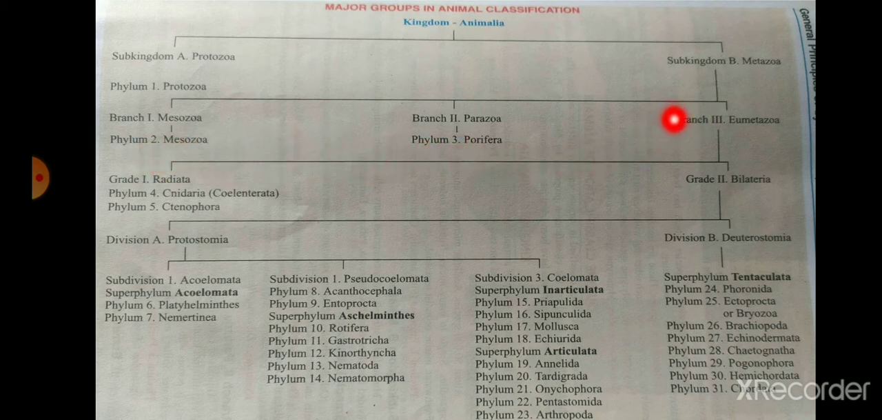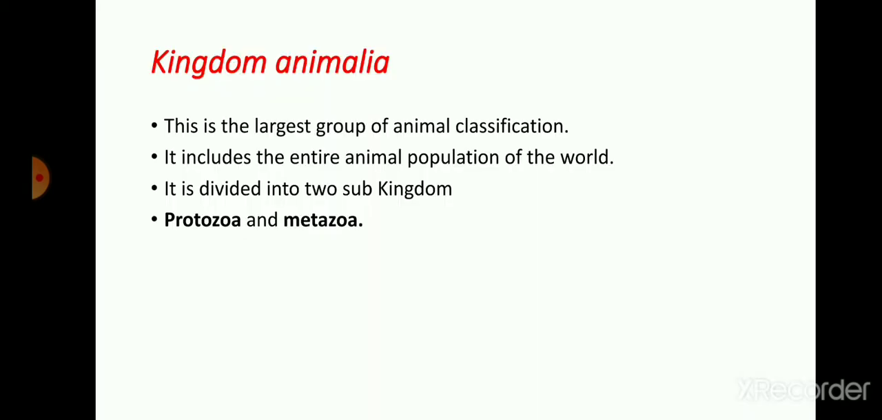In this lecture we also talk about the grade first, Radiata, Cnidaria and Ctenophora. In this lecture, we complete the phylum Ctenophora. So, basically, kingdom Animalia is the largest group of the animal kingdom. So, we can say that the animal kingdom, that is Animalia, depends on the animal classification.